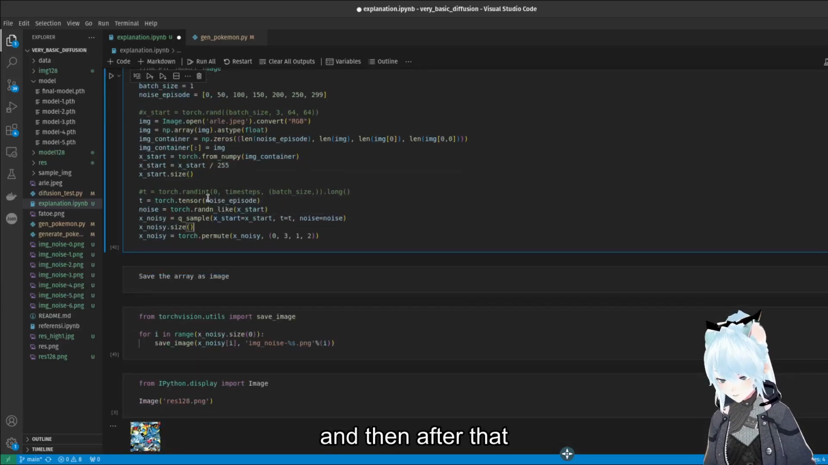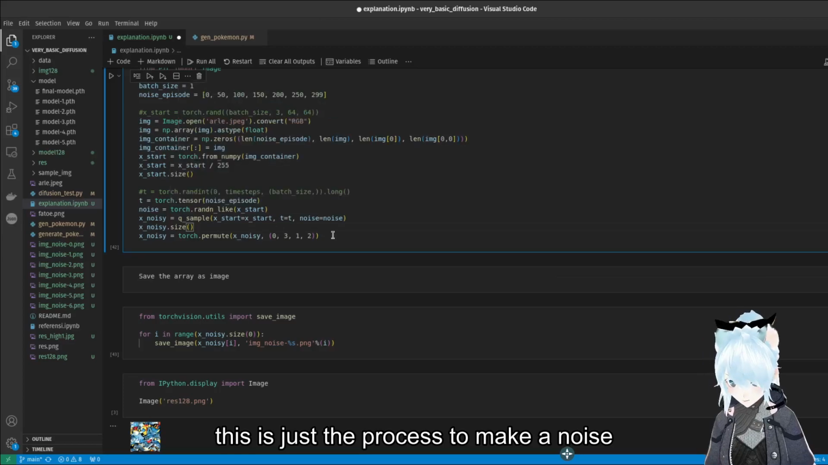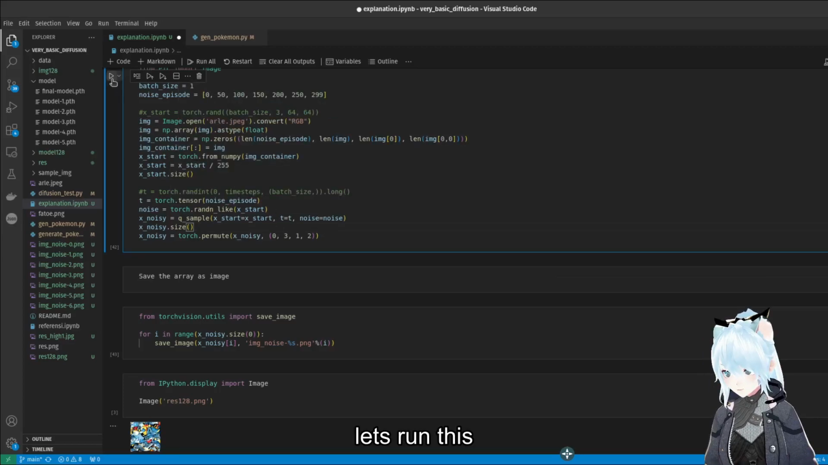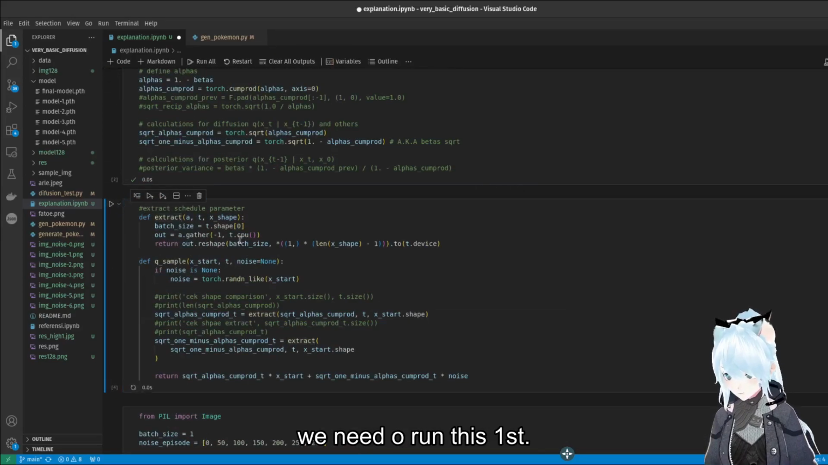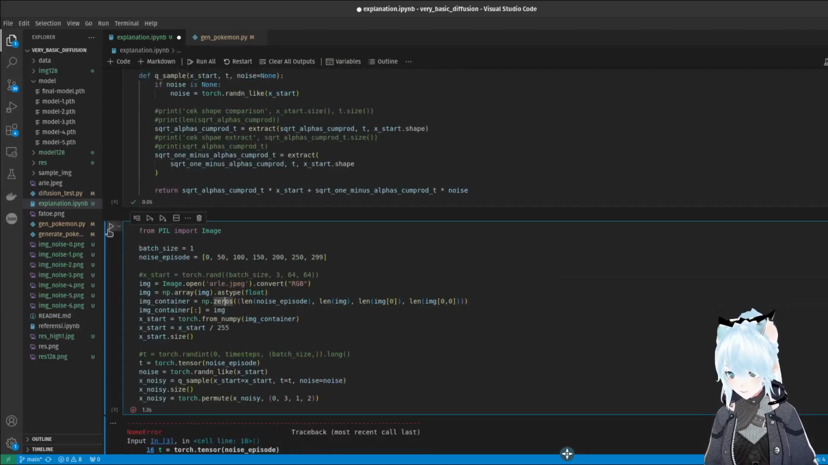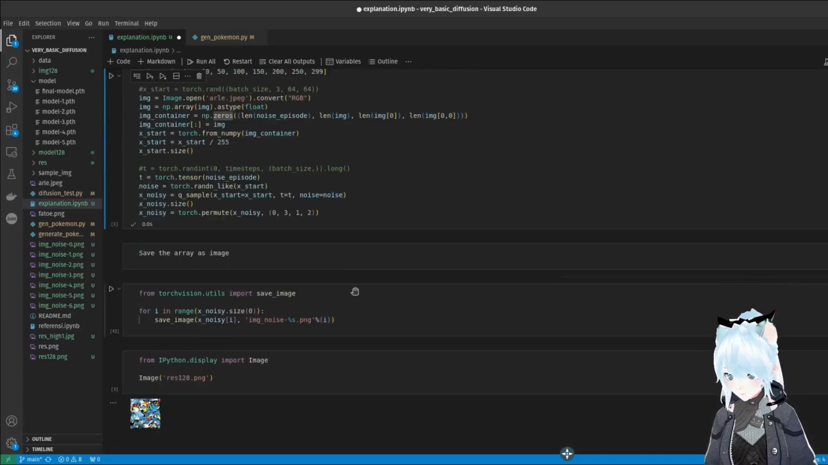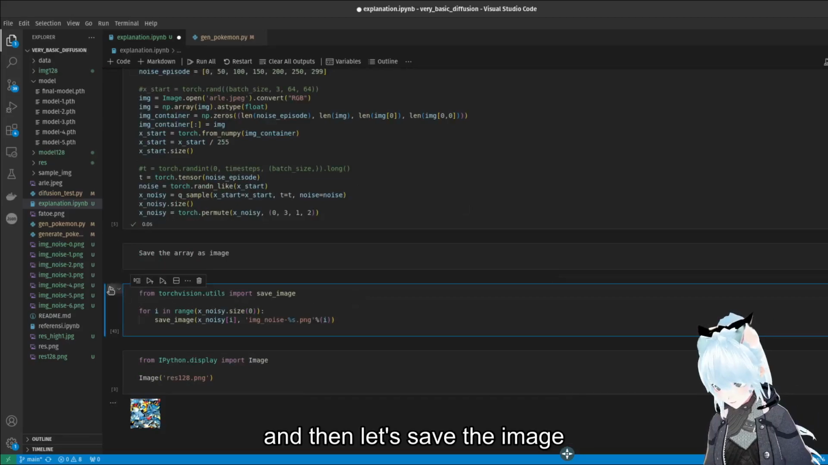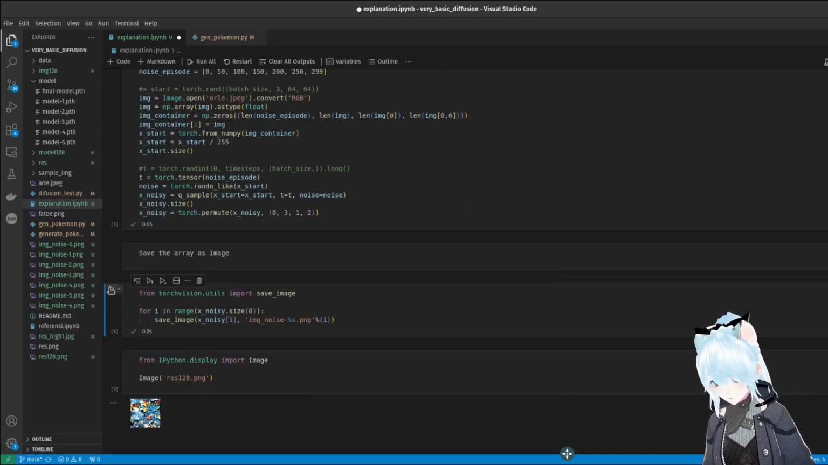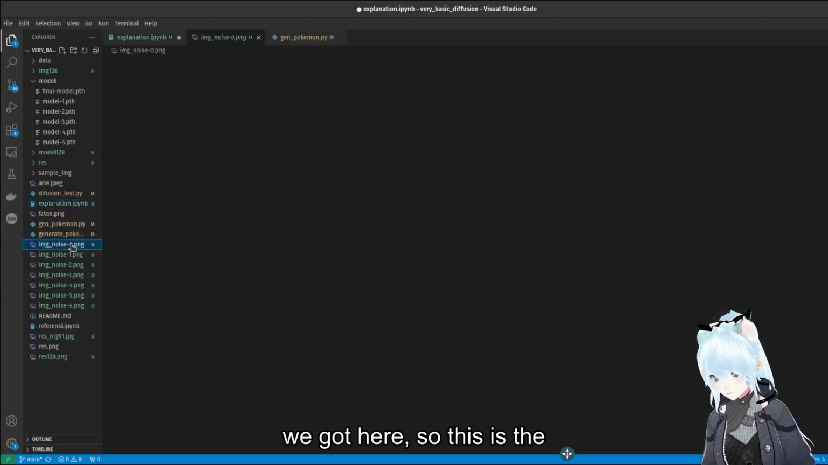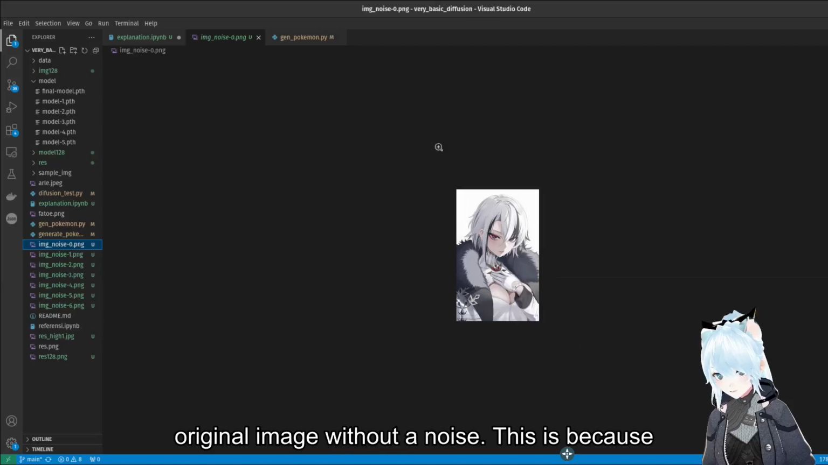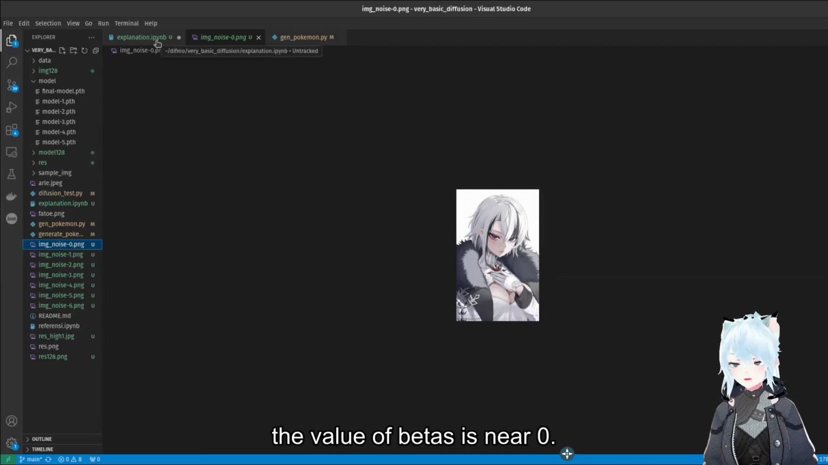And then after that, this is just the process to make a noise. Let's run this. Oh, I forgot to run this. So we need to run this first, and then here. And then let's save the image. And then here, this is the result we get. So this is the original image without noise. This is because the value of betas is nearly 0.